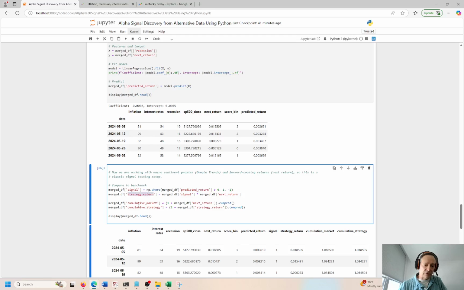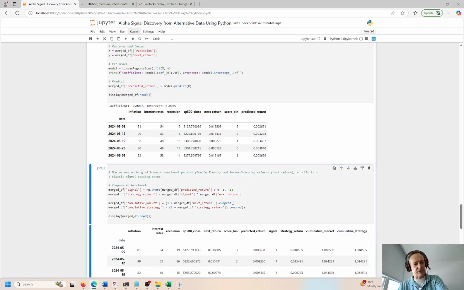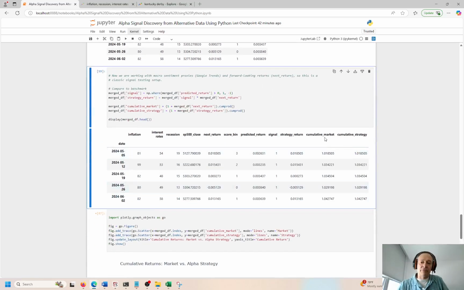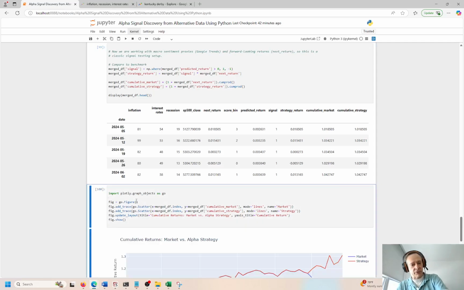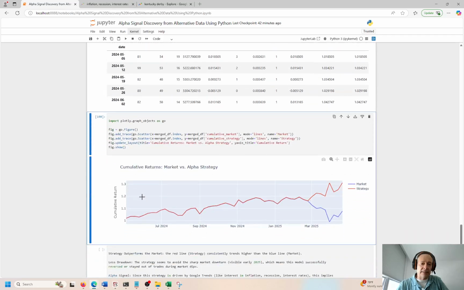That's how we get the strategy return. And we're looking at the cumulative market over time. So this is the cumulative product, right? And the cumulative strategy, again, this is the return. So we're looking at cumulative market returns, and here cumulative strategy returns. Okay, so let me refresh this. So we have our cumulative market. Here's the signal, right? These are buy signals. So this is a 1. Strategy return is positive. Here's cumulative market and cumulative strategy. So let's plot this result right here, and see what we get.